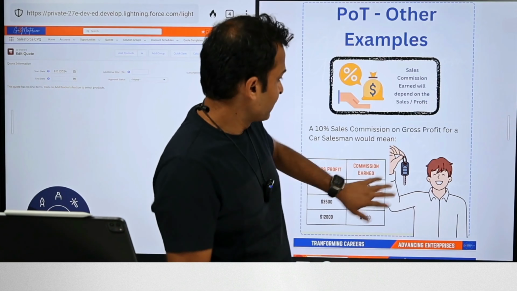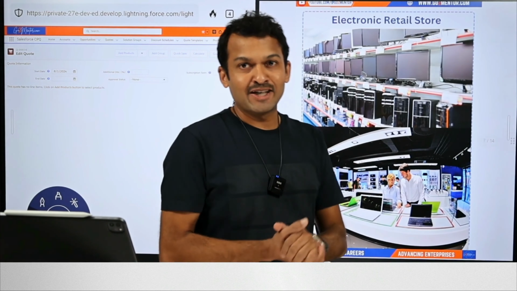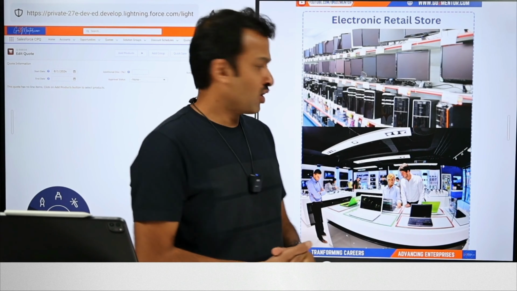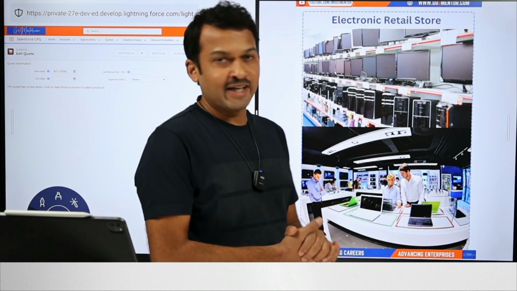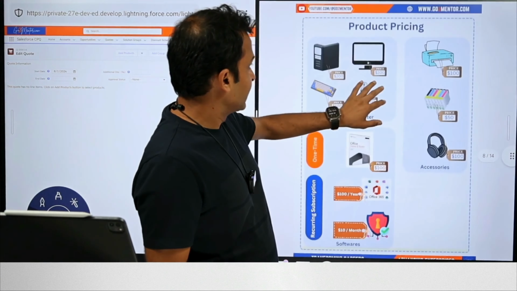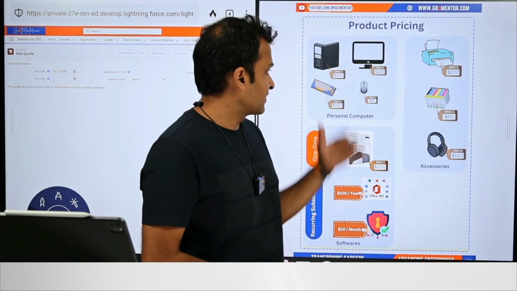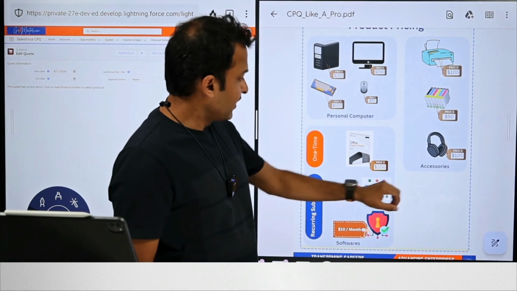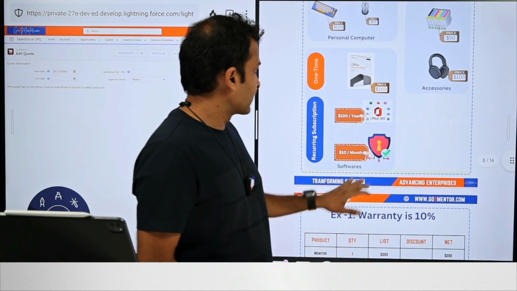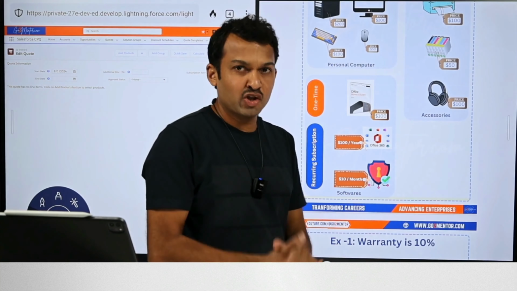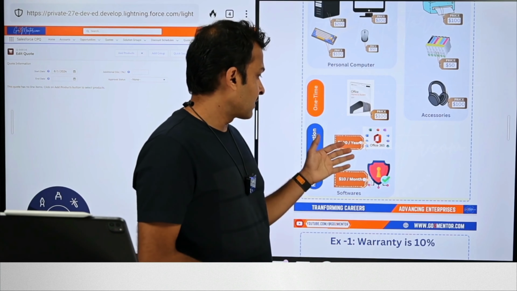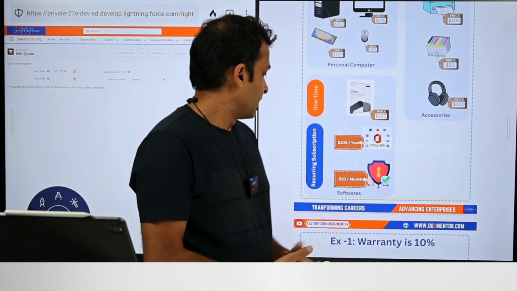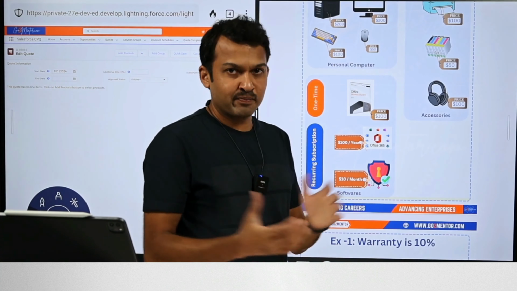We'll run a few scenarios. To start with, I want you to visualize that we have an electronic retail store which sells PC monitors, CPUs, keyboards, all the PC products and headphones and all the other electronic accessories. So let's suppose there are these products here. The CPU costs $200, the price for the monitor is $200, $100 for the keyboard, $50 for the mouse, and some software products as well. The Office Home and Student Edition, which is, let's say, a $100 one-time product, whereas there's also an annually recurring subscription of $100 per year for Microsoft Office 365 and $10 per month for an antivirus software product.